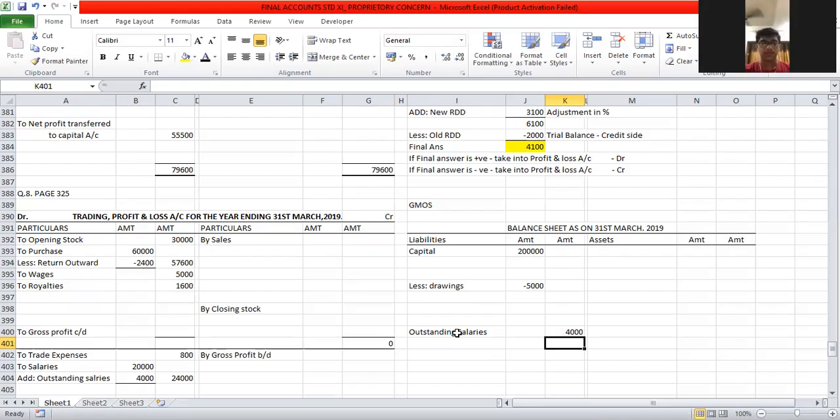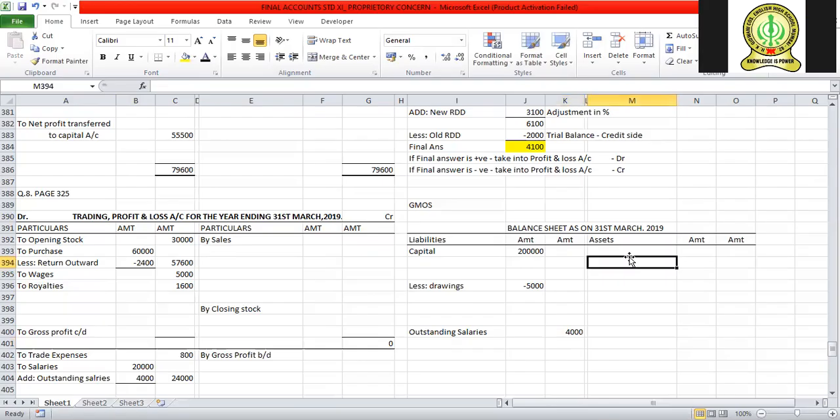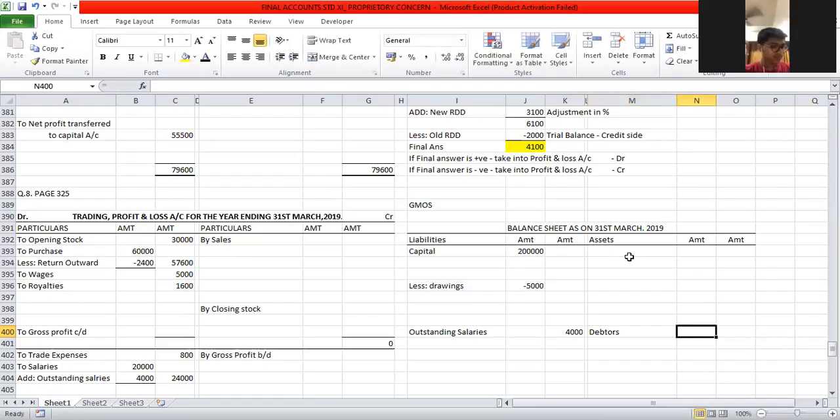Next, I have debtors. Where will I record debtors? Asset side. I have 3 fixed assets: computer, furniture, and plant and machinery. 3 plus 3, as depreciation is also there, so I will leave 6 lines. 1, 2, 3, 4, 5, 6. Below that I will write debtors. We have the RDD adjustment on debtors, so I will write debtors 80,000 and leave 3 lines. We will do the debtor adjustment at the end.